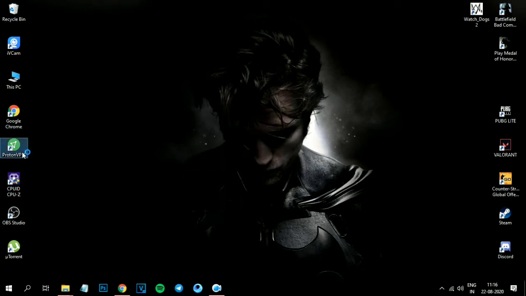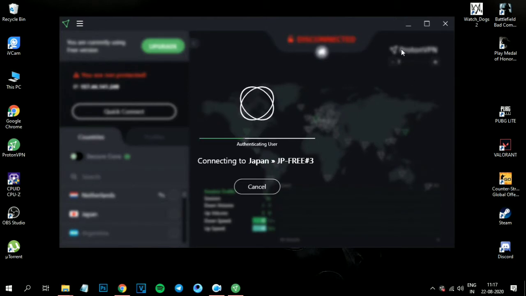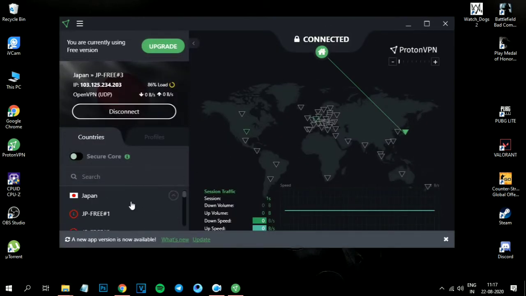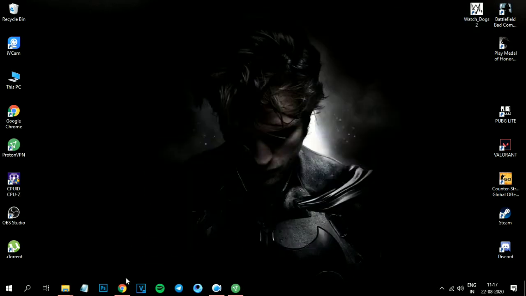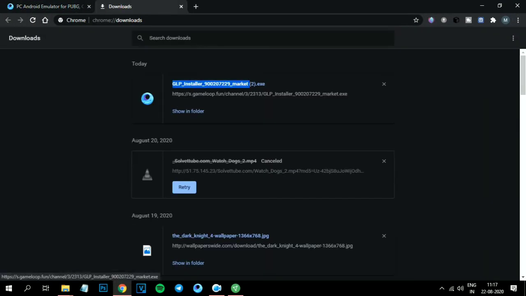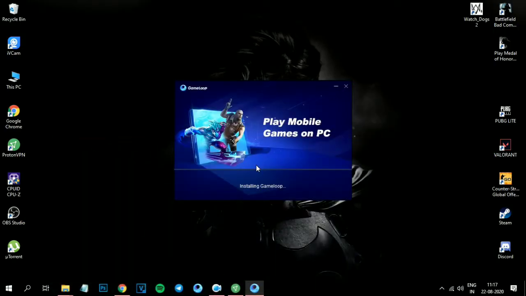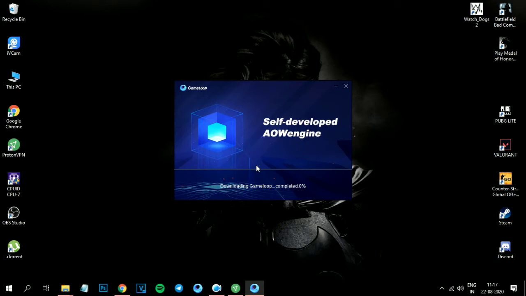For that, use any VPN like Windscribe or Proton VPN and connect to any servers other than India. Download will start after connecting to VPN.